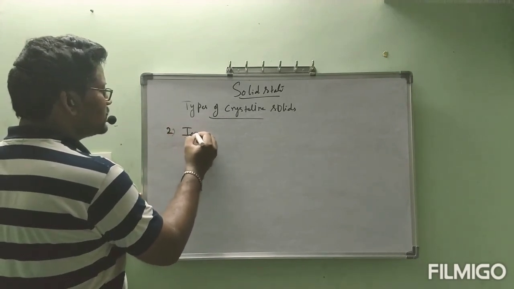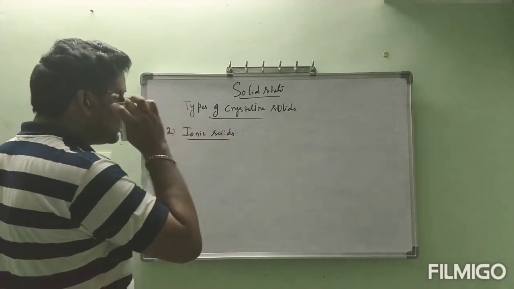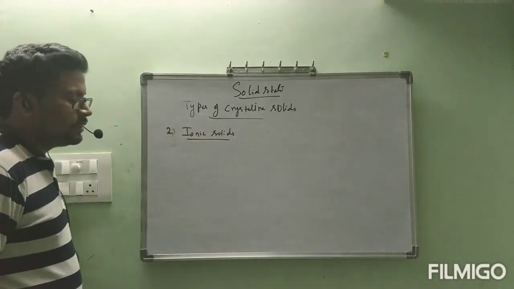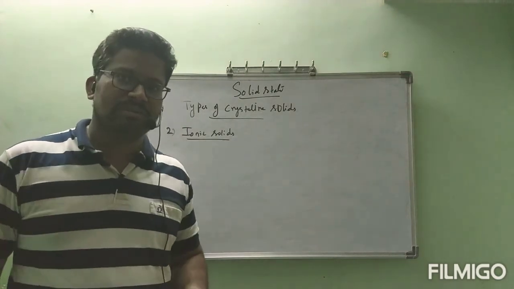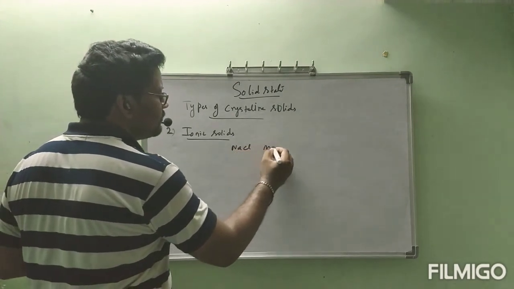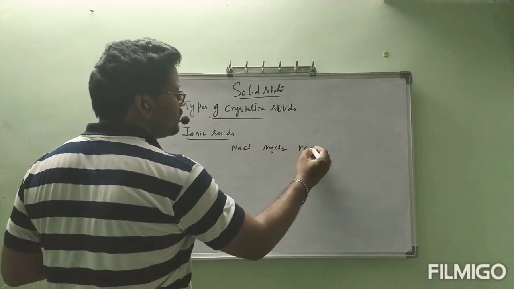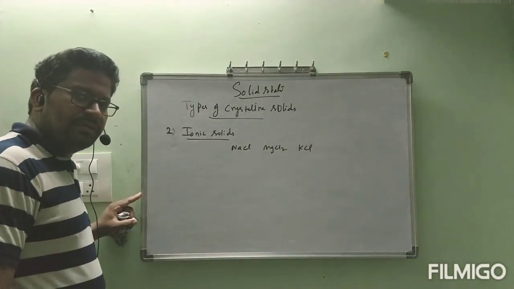Second one, ionic solids. The name itself indicates that in ionic solids, the intermolecular forces will be electrostatic force. Example NaCl, MgCl2, KCl. These are all examples. Naturally, they are present in solid state only.